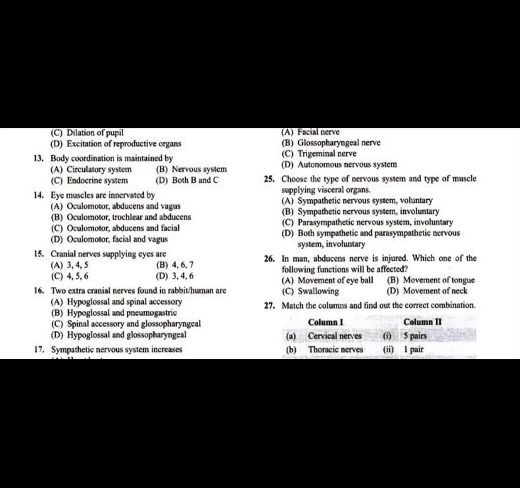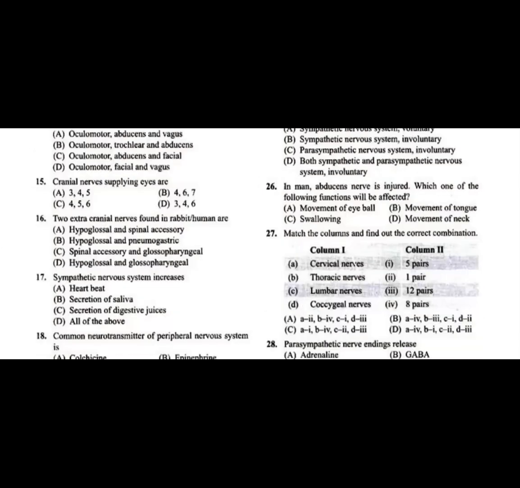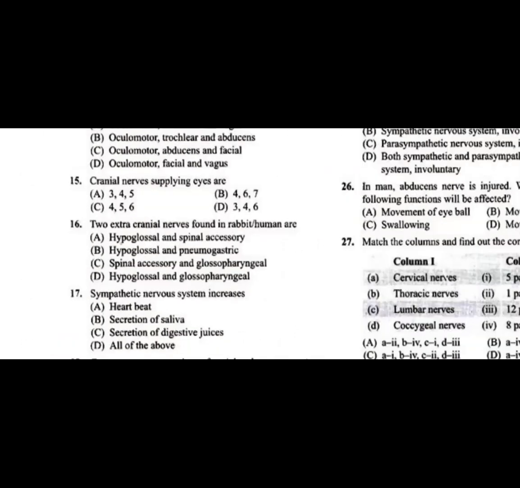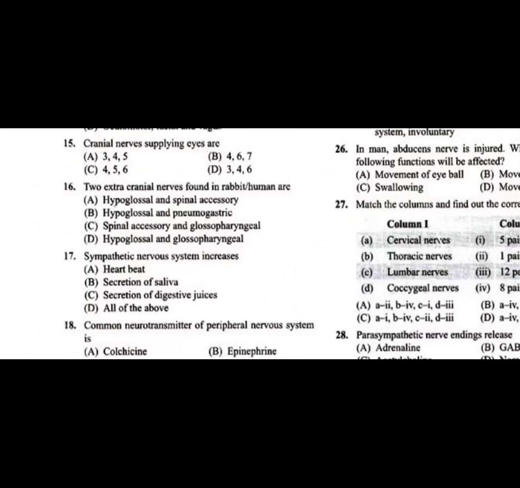Now, question number 16. Two extracranial nerves found in a rabbit or humans are. As I mentioned already, the birds and the mammals, the rabbit is a mammal, and humans, will show two extracranial nerves.